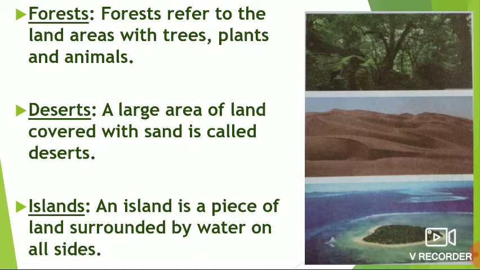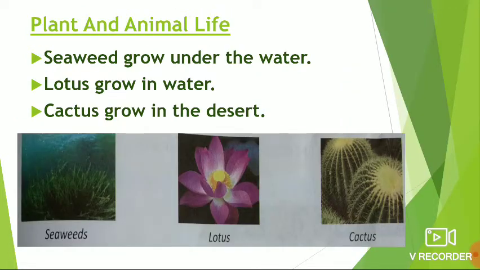Islands. An island is a piece of land surrounded by water on all sides. See the picture. Plant and animal life. Different plants are found in different regions. Some plants, like seaweeds, grow under the water. Plants like the lotus grow in water and can be seen on the surface. Plants like the cactus grow in the deserts.